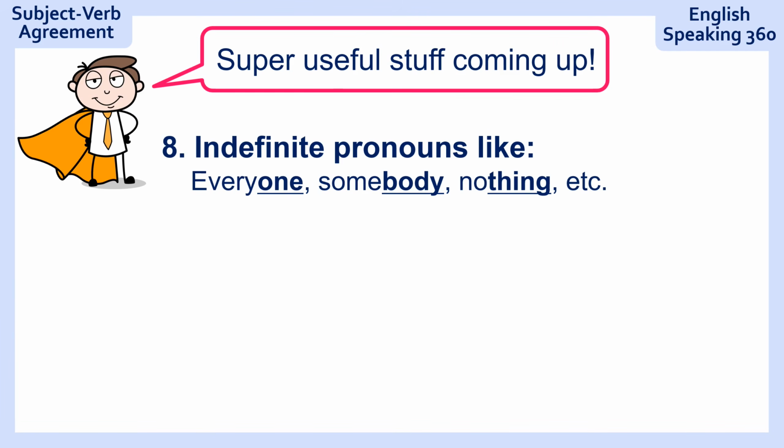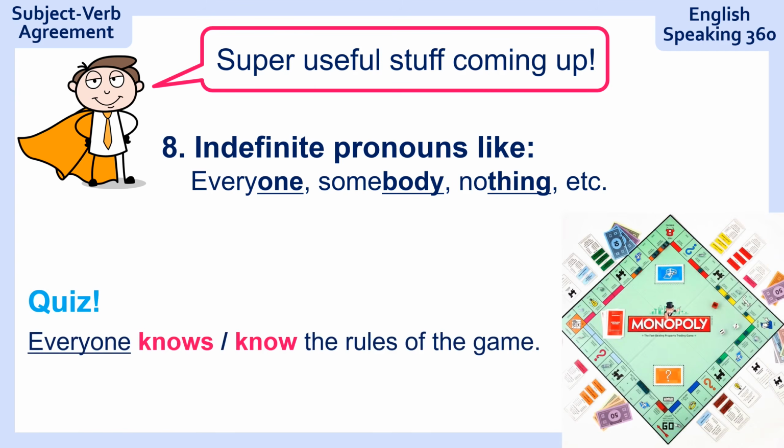Super useful stuff coming up. Watch out with these ones. Indefinite pronouns like everyone, somebody, nothing, something, everything, and so on. Here's your quiz. Everyone, the rules of the game. Monopoly is super famous, so everyone knows the rules of the game.